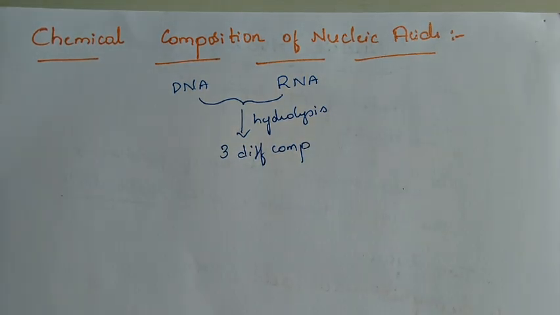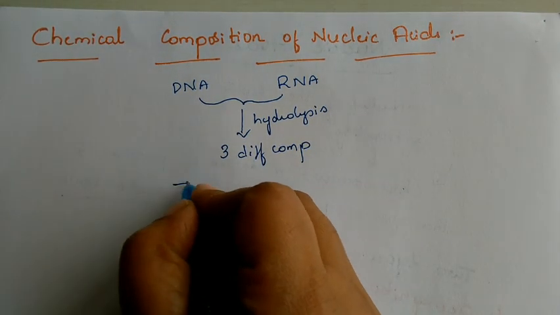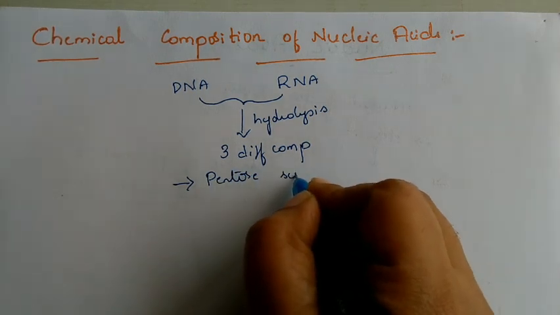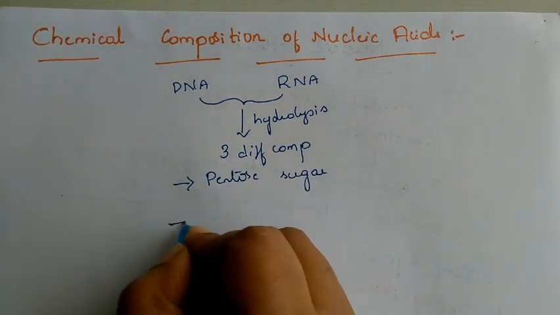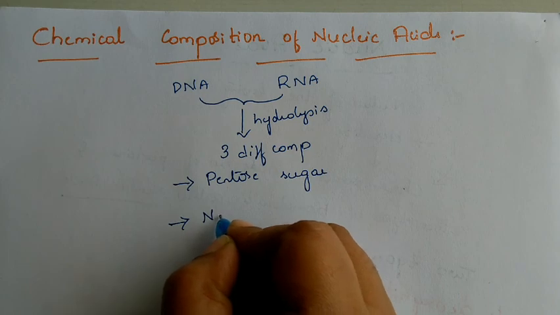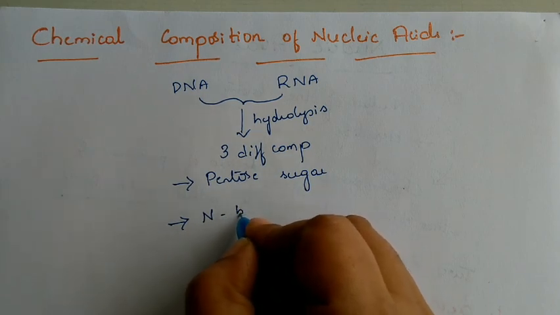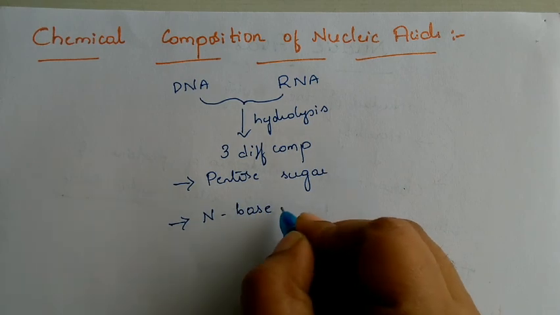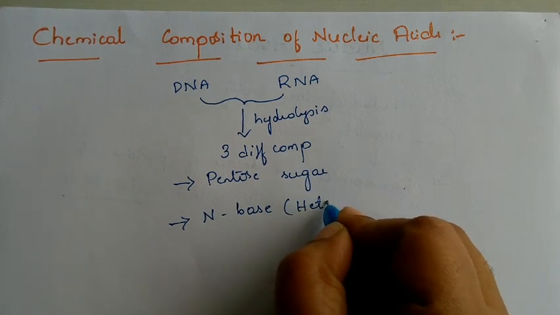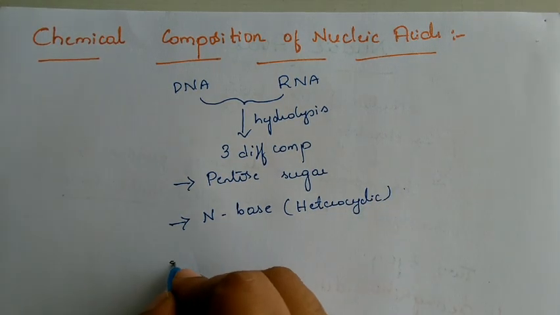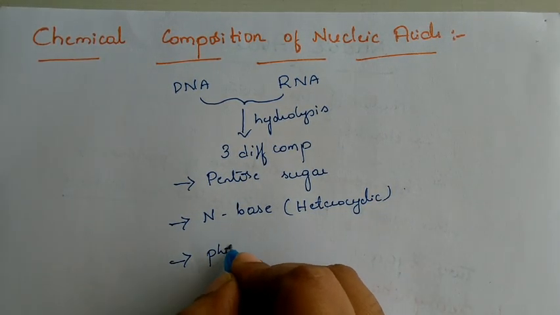Which are those compounds? We know, as we just discussed, it is a pentose sugar, a heterocyclic nitrogenous base, and phosphoric acid.